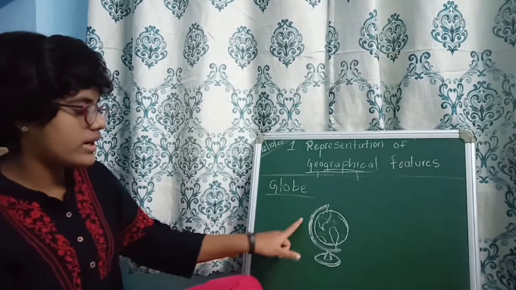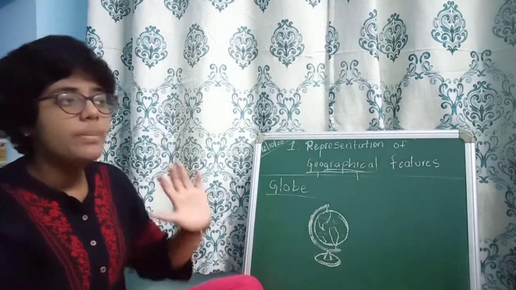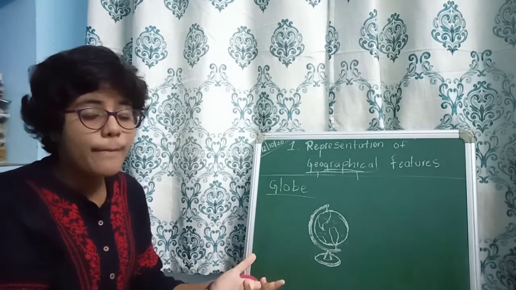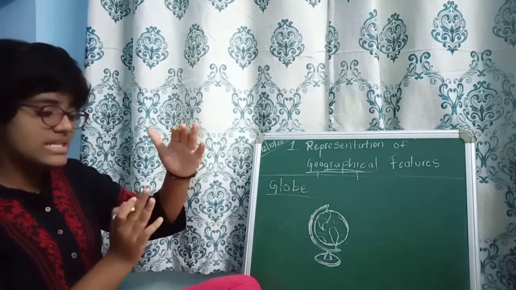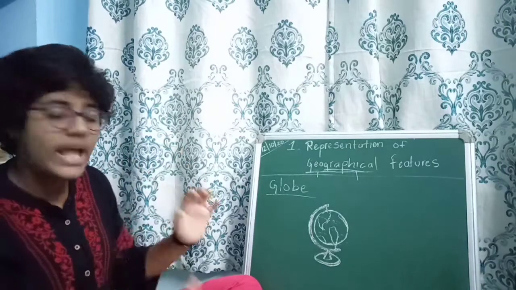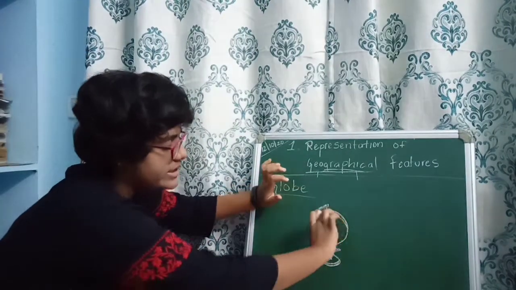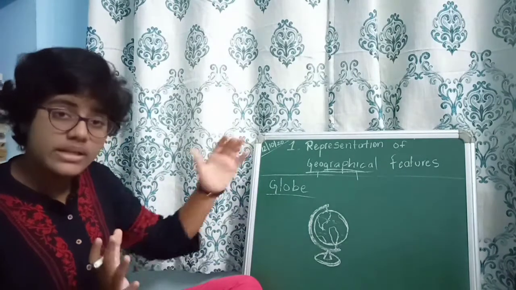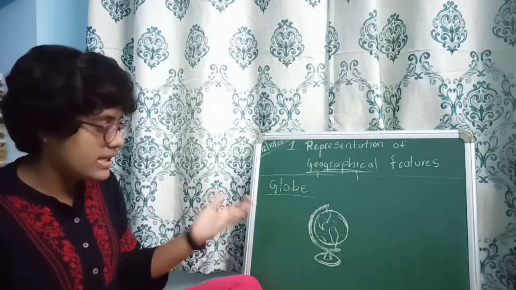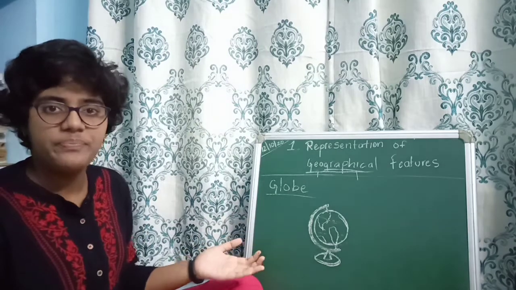See, this is the diagram of the globe. Many globes you have seen, but you may get a doubt. Why does the globe have a little tilt, a little bend? You can find a little bend here. What is the reason for the bend?